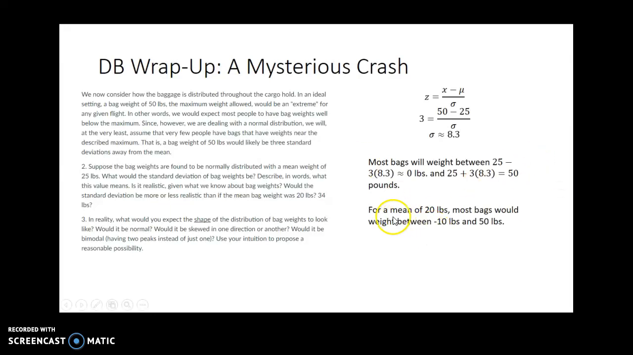For the second case, for a mean amount of 20 pounds, we would find that most bags would weigh between negative 10 pounds and 50 pounds. That, of course, is not a realistic value. However, even with that standard deviation, we would still be within the range of all possibilities. For a mean of 34 pounds, most bags would be between 18.1 pounds and 49.9 pounds. That's probably the most realistic case, because why would somebody bring a bag, let's face it, with a weight of 5 pounds? Probably doesn't happen very often.